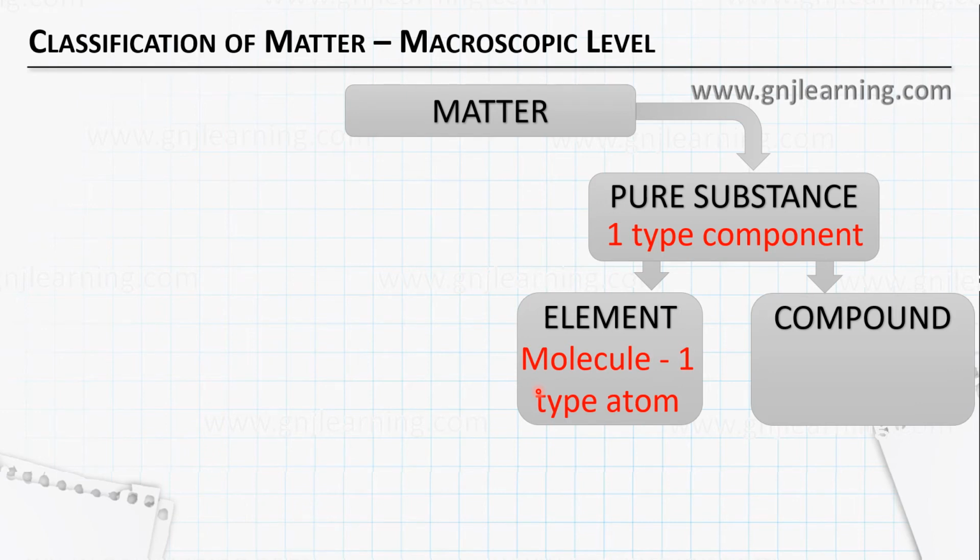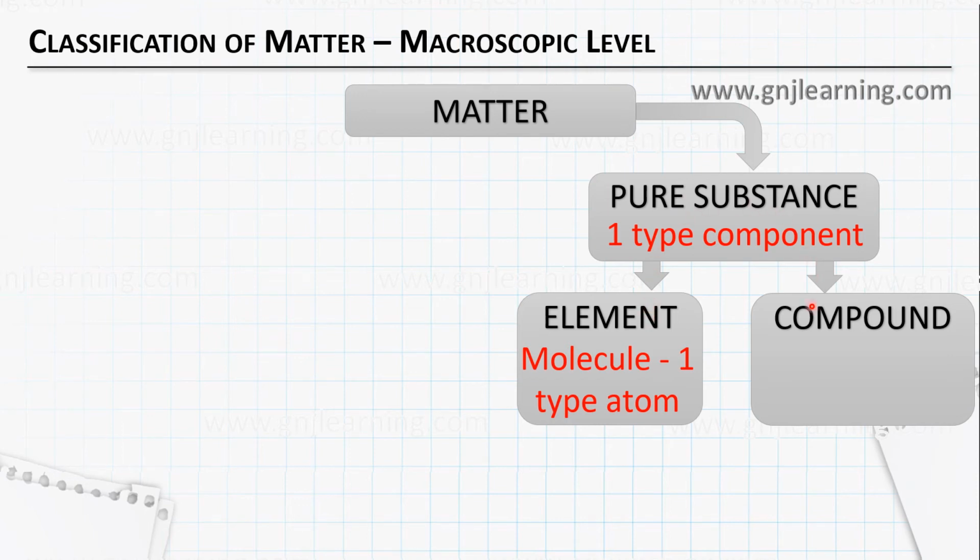Then sulfur, for example, rhombic sulfur, its formula is S8. It contains only sulfur atoms in it. Then white phosphorus or red phosphorus, whose formula is P4. It contains only phosphorus atoms inside it. All these can be classified as elements, and they will be the only atom inside this container. So such substances are pure substances as well as elements.